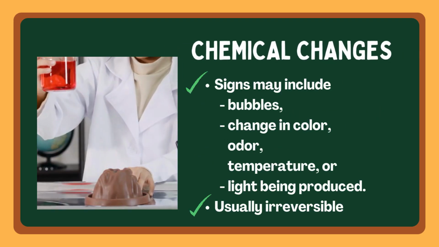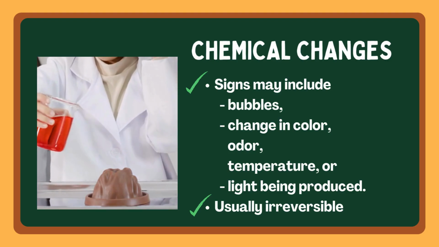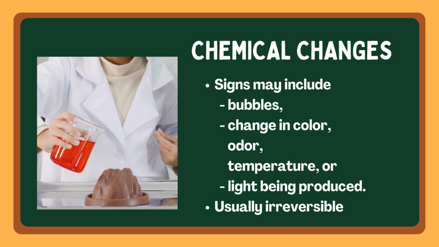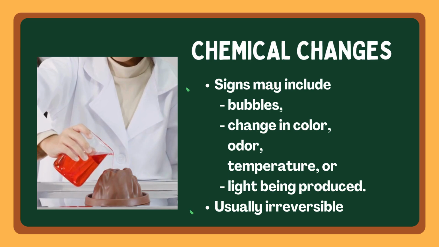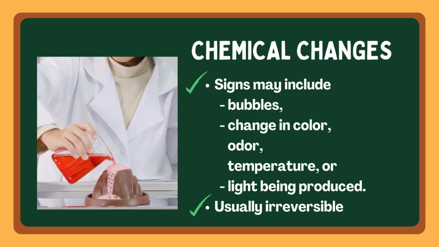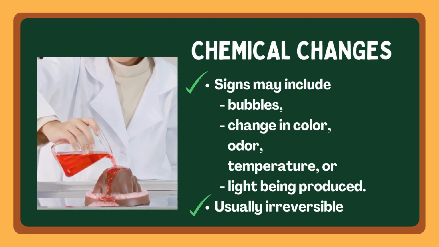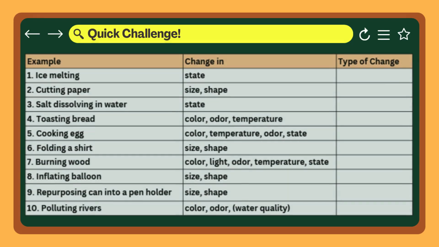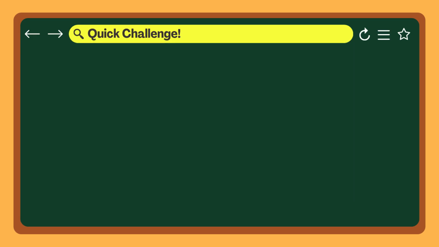Look for clues like bubbles, color changes, temperature changes, new smells, or even light. Once it happens, it usually can't be changed back, it's irreversible. Quick challenge: identify the type of change in each item. Pause the video to answer.